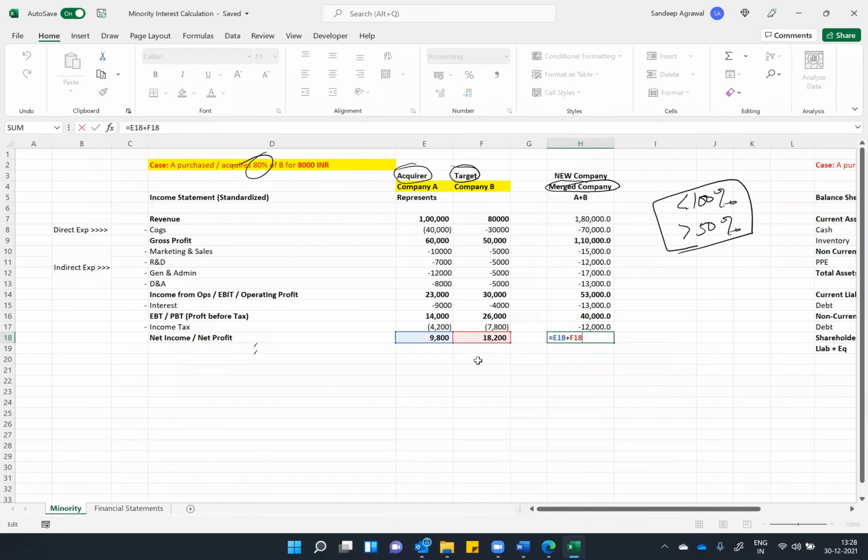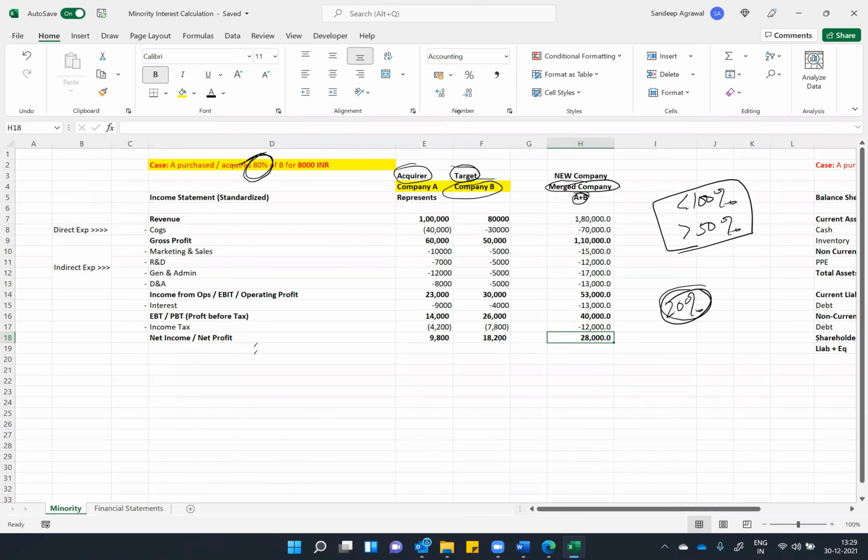As you can see, the net profit, the bottom line, is getting added here. Company A has a profit of 9,800. Company B has a profit of 18,200. Both are getting merged, and the total profit is 28,000. But the moment you add A plus B, there must be 20% holders which you haven't acquired. There must be an investor group of those 20% who will ask for company B's profit, because they will say that company A has only acquired 80%, so we should have a right to 20% of company B's profit, right?